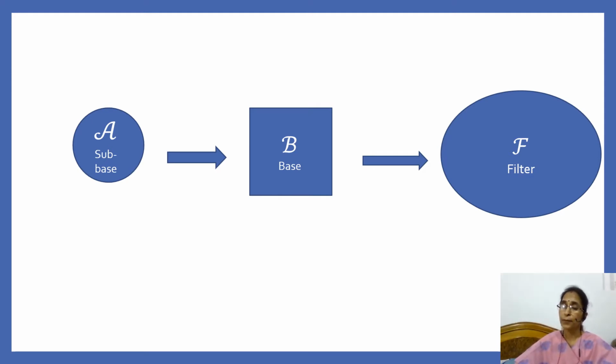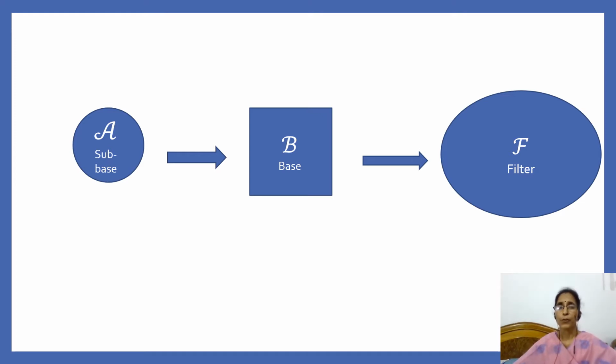And if we have a filter base B on X, then we know that there exists a filter F which contains all those subsets of X which contain a member of B. And so, if we recall the definition of base of a filter, we know that a subcollection B of F is a base of F if each member of F contains a member of B. And so, filter base B is nothing but base of filter F. And if we have a filter base, then by taking supersets of members of B, we can obtain filter F.